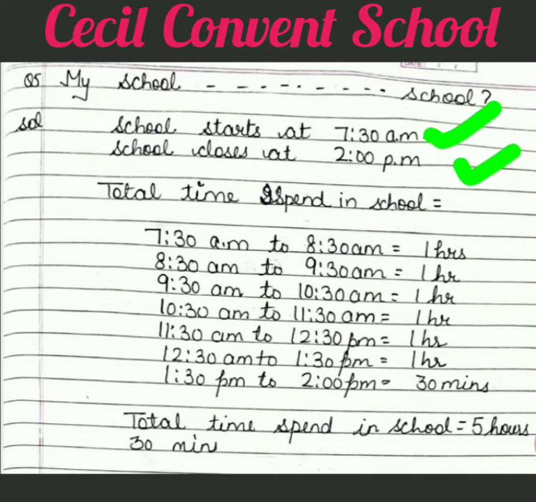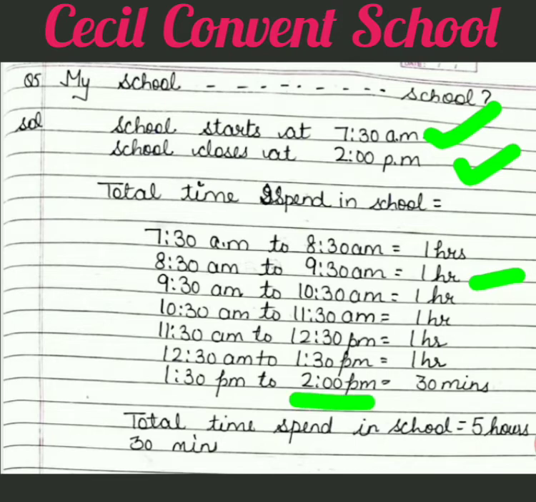So how to find the duration? You will take 7:30 AM to 8:30 AM. Then 8:30 to 9:30 AM, 9:30 to 10:30 AM, 10:30 to 11:30 AM. In this manner you have to write the time. It means you are dividing the time into slots of 1 hour, starting from 7:30 going to 8:30, then 8:30 to 9:30. Like this we will complete our duration till 2 PM.